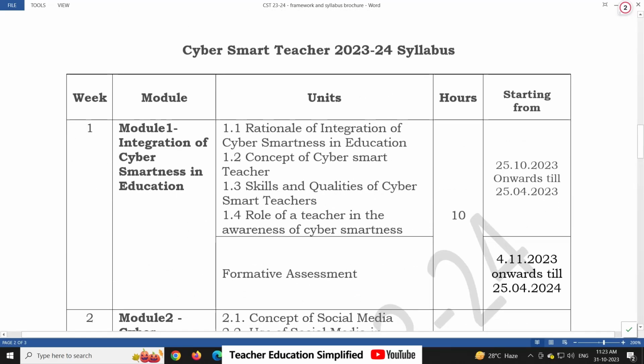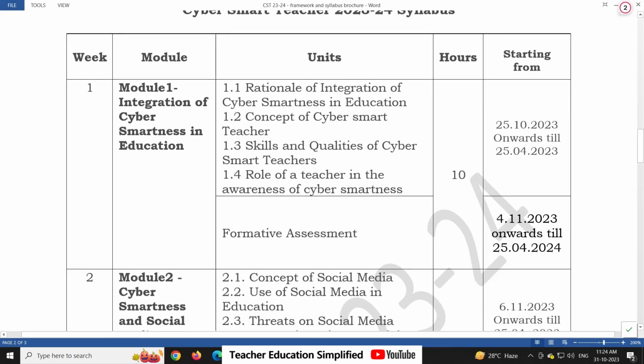The syllabus of this Cyber Smart Teacher course: module 1 is about integration of cyber smartness in education. These are the points of it. The module material will be available from 25th of October 23 to the last date of the course, that is 25th of April 2024. 10 hours are expected to watch this material, and after the material you will get the examination. The first test will be available from 4th of November 23 to the 25th of April 2024.